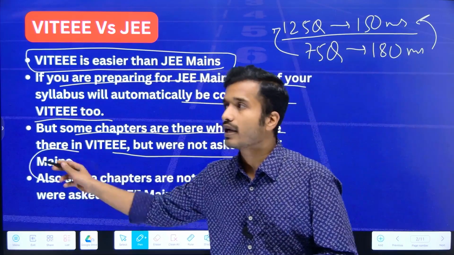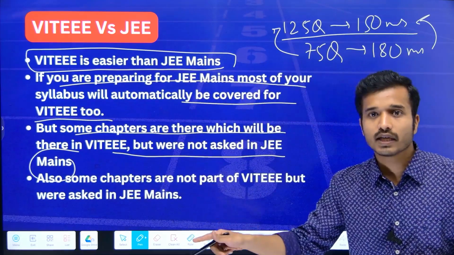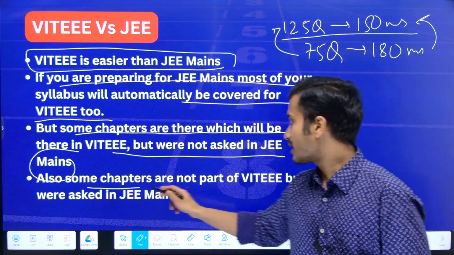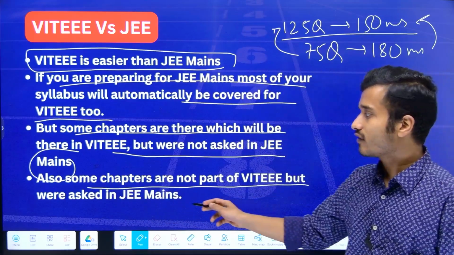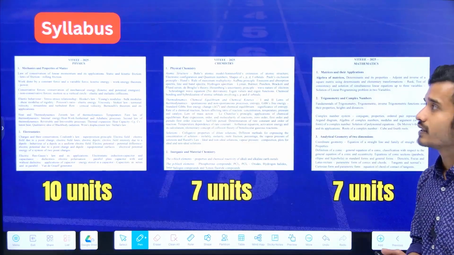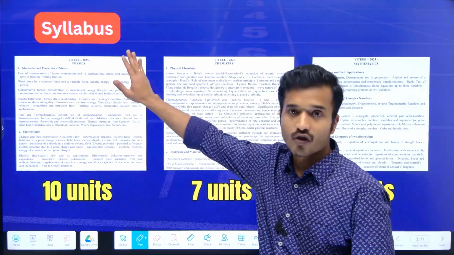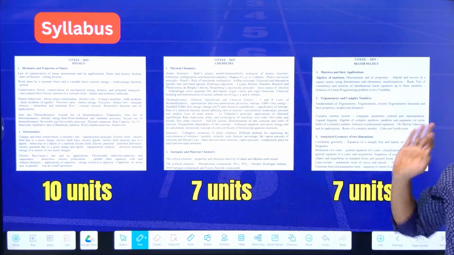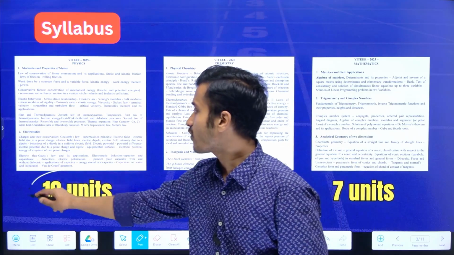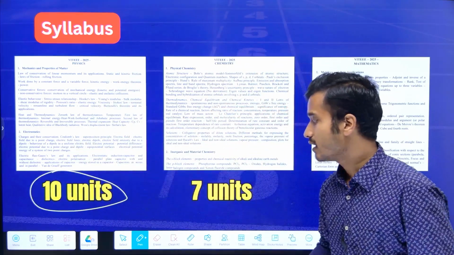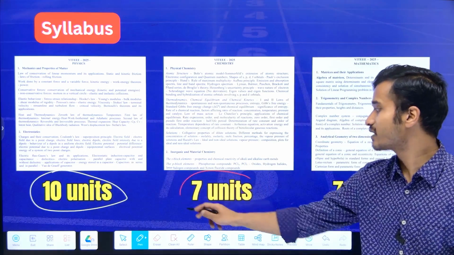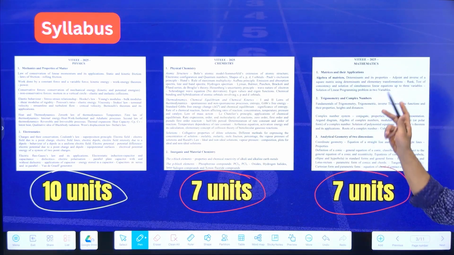Like solid state is there in VIT EEE but now it has been removed from your JEE Mains exam. And also some chapters are not part of VIT EEE but were asked in JEE Mains. So you can visit the official website of VIT EEE and there you will find the syllabus of physics, chemistry, and mathematics, and you can check how many units are there. A total of 10 units are there in your physics section, 7 units in your chemistry section, and 7 units in your mathematics section.